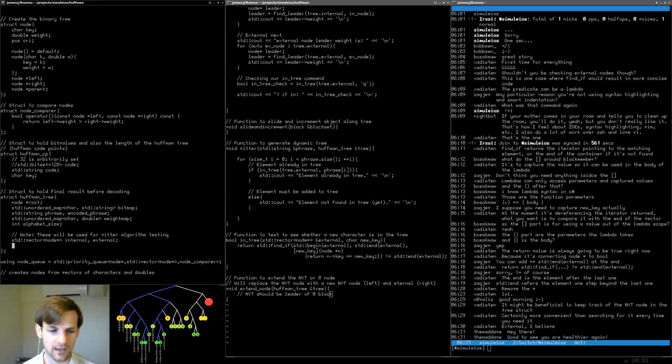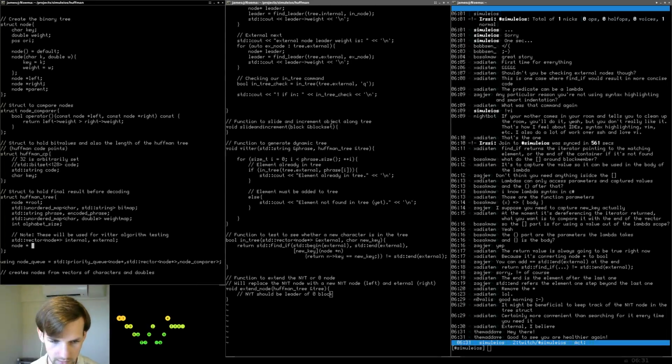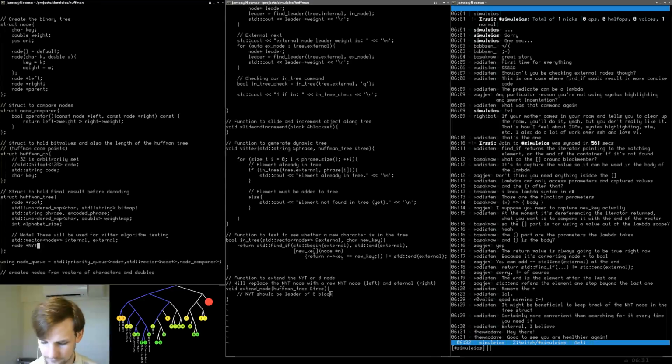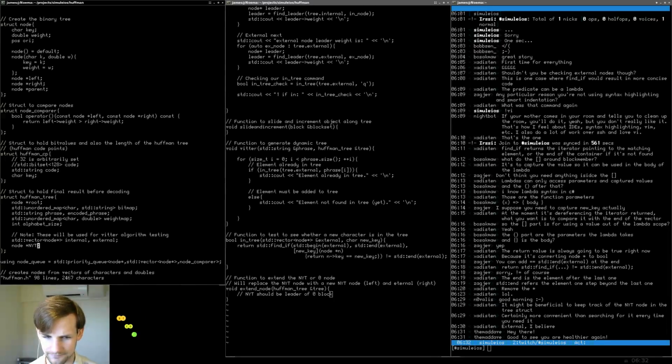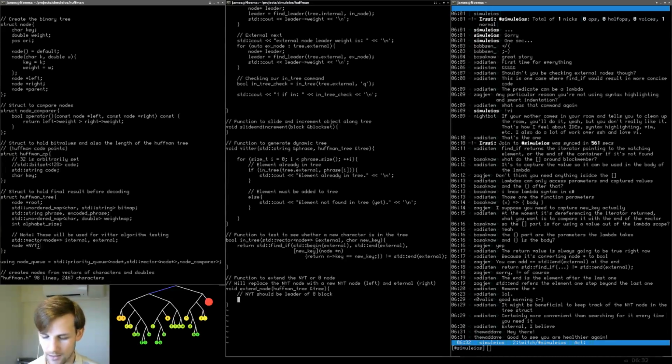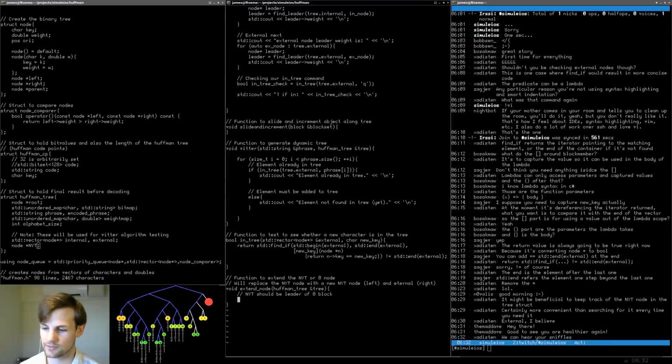So I guess we can keep the not yet translated node here. So we'll say node star not yet translated. Is that it? Okay. I'll assume it's it. Okay. So we need to replace the not yet translated node with 2 additional elements.